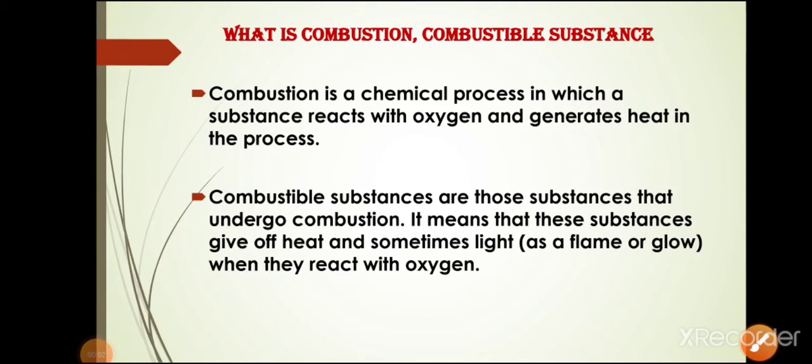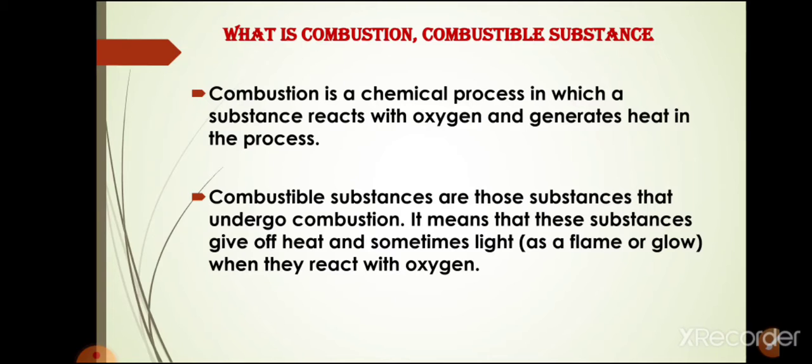Now let's start with our next topic, that is, what is combustion and combustible substance. So students, let me explain combustion. The process of burning of fuels to produce heat and light is known as combustion. And the materials which burn are called combustible materials. These substances give off heat and sometimes light when they react with oxygen.